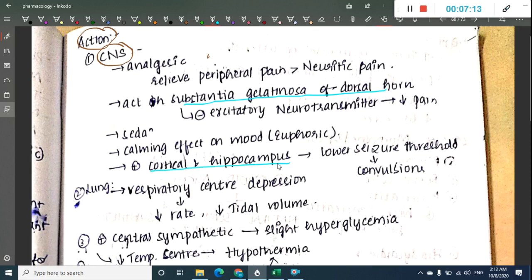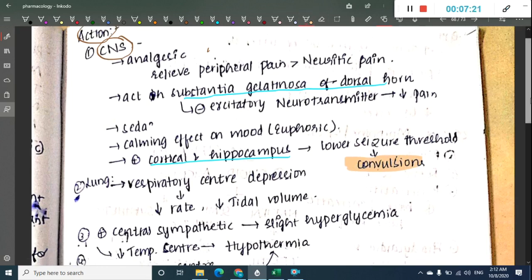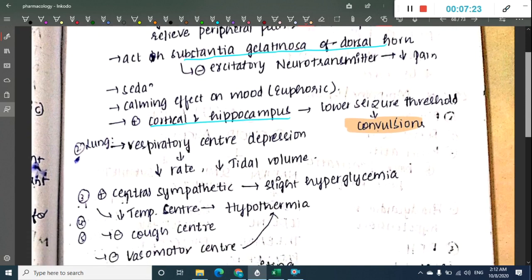They activate the cortex and hippocampus, lower the seizure threshold and thus result in convulsions as a side effect. In the lungs they cause respiratory depression, which is also a side effect, decreasing the rate of respiration and the tidal volume.